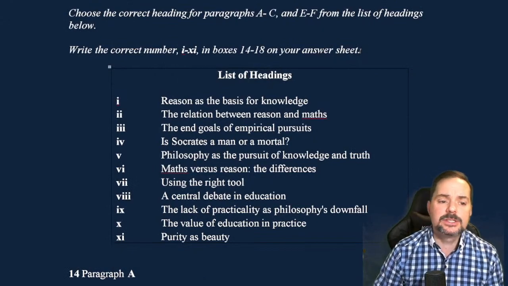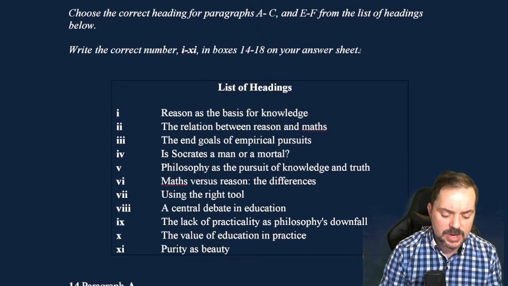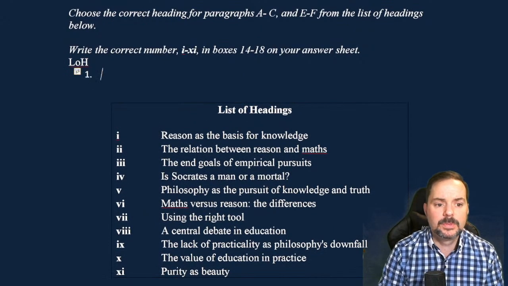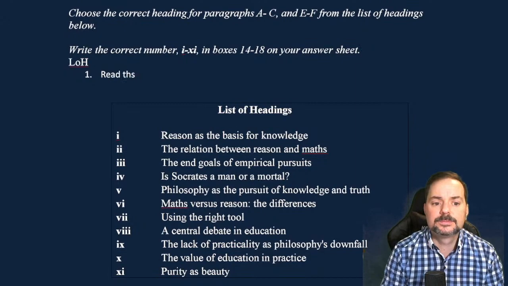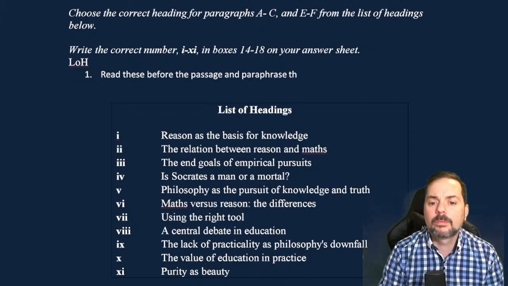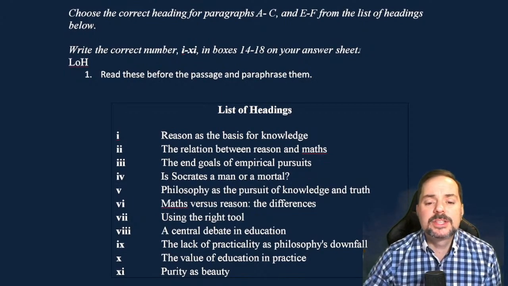Okay, now we can go to the list of headings. And list of headings, there's some key strategies here, okay? LOH, list of headings. Number 1, read these before the passage and paraphrase them. Okay, so that's our first step.